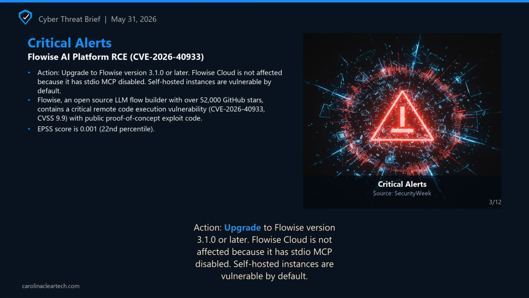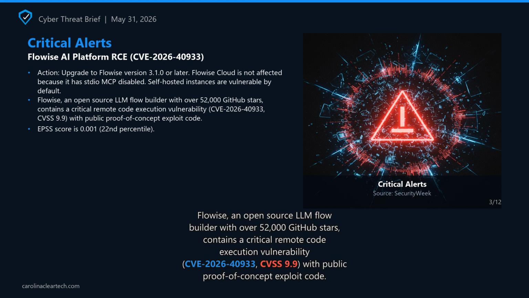Flowise AI platform remote code execution, CVE-2026-40933. Flowise, an open-source LLM flow builder with over 52,000 GitHub stars, contains a critical remote code execution vulnerability, CVE-2026-40933. CVSS, the Common Vulnerability Scoring System, 9.9. With public proof of concept exploit code, EPSS score is 0.1, 22nd percentile. The flaw stems from unsafe serialization of stdio commands in the MCP adapter.